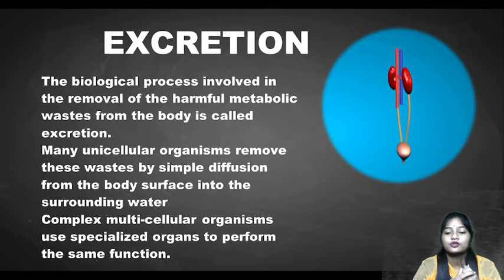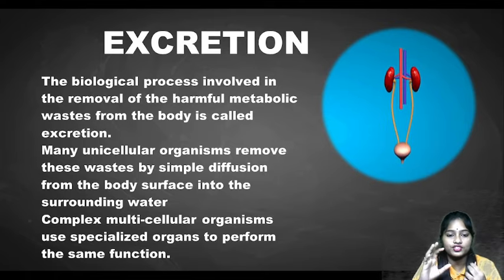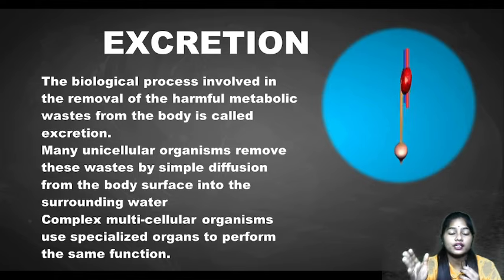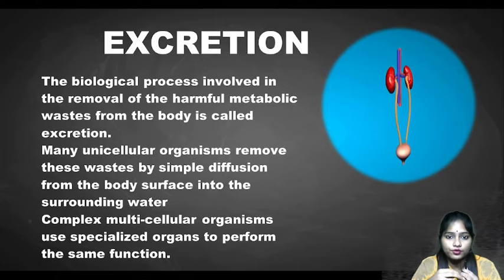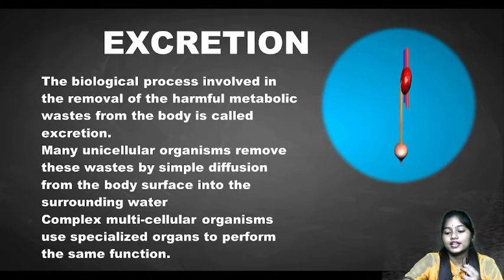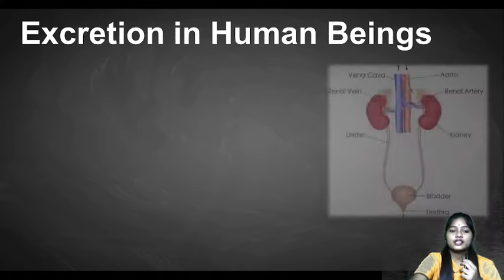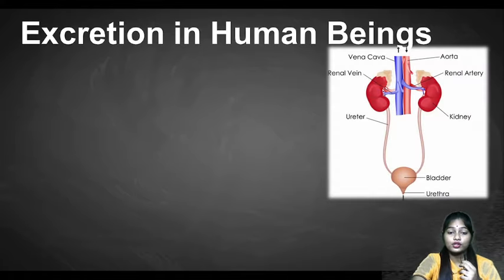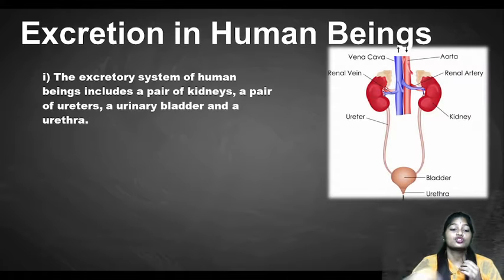So like that, unicellular organisms have a very simple body structure, so they can excrete their waste by the process of diffusion. But in multicellular organisms, they need specialized organs which will perform the excretion. So my dear kids, excretion in humans, as I told you, humans have specialized organs. So the excretory system of human beings includes a pair of kidneys. It means, a pair means two, then a pair of ureters, two, and a urinary bladder and a urethra, right?